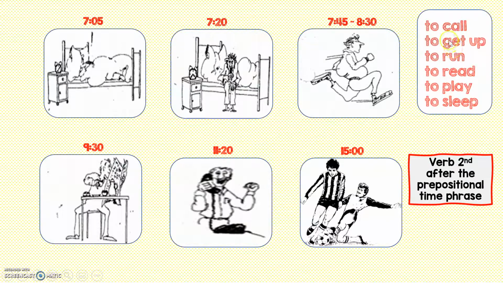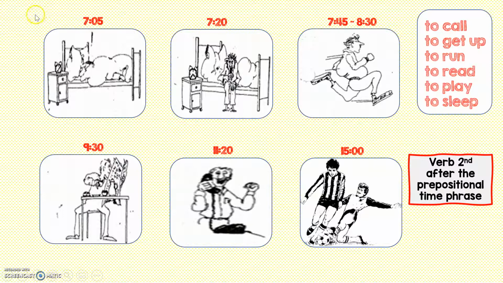Some of these are separable prefix verbs, like to call and to get up. Some of these are irregular in the third person, the he form, like to run, to read, and to sleep. And then to play is a completely normal verb. So let's take a look at how these different types of verbs work in a sentence when we don't start with our subject.